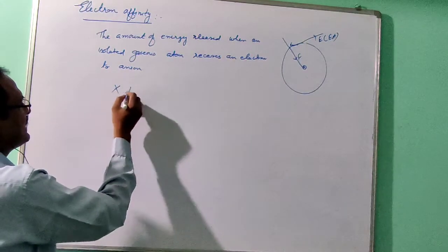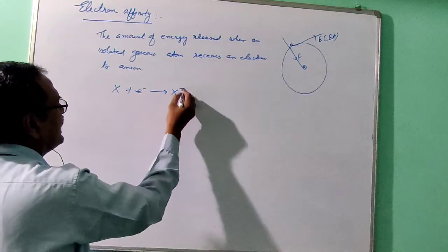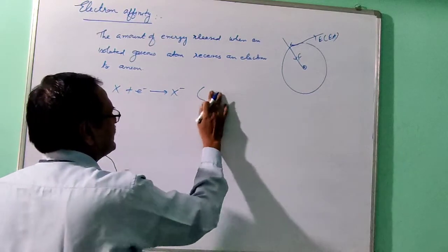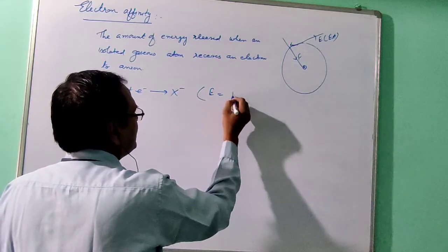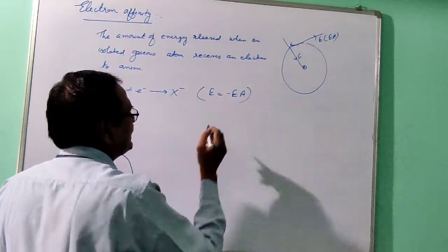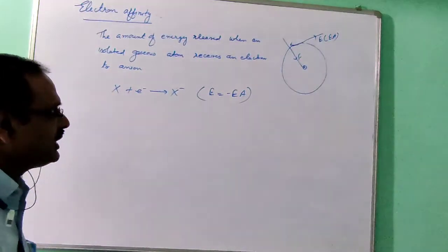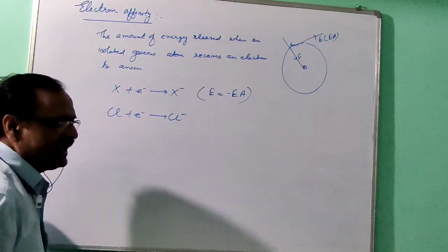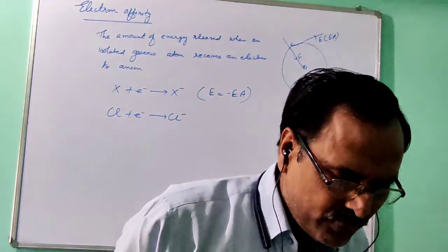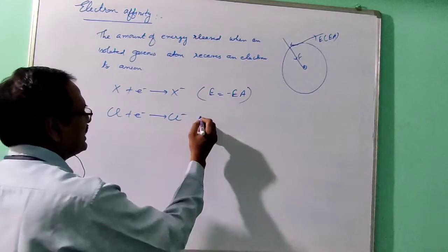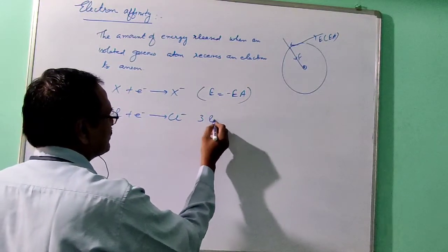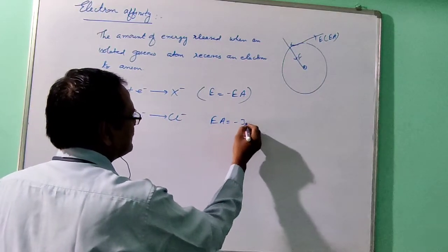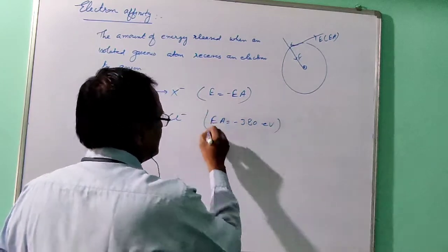So this atom X takes the electron and forms an ion, meaning a negative ion, and whatever the energy is released, that will be the electron affinity. It will be in negative form. For chlorine, it is given that chlorine takes one electron to form chloride ion, and the value is given as 3.80. So this electron affinity is given as minus 3.80 electron volt.